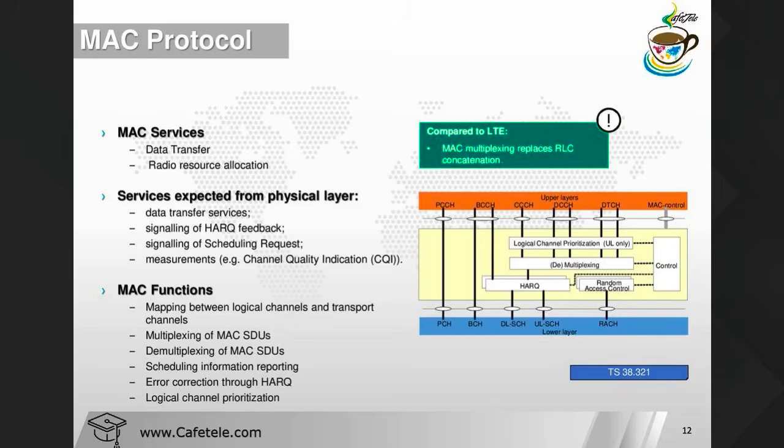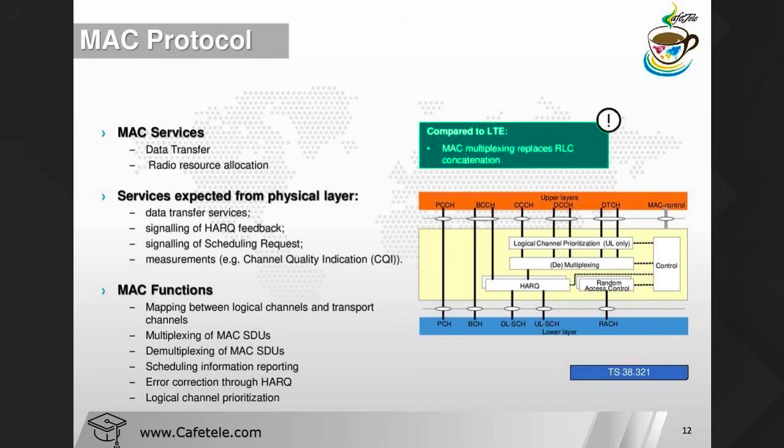The last one we have is the DTCH, the dedicated traffic channel, that is used for the transmission of user data from device to RAN, RAN to device side. Okay. So these are the things we have. Okay. Protocol layers we have to define in the NR. If you want to know more, you have to see the mapping between logical, transport and the physical channel. In that you can understand how in the downlink side they are mapping, how in the uplink side they are mapping. Okay.